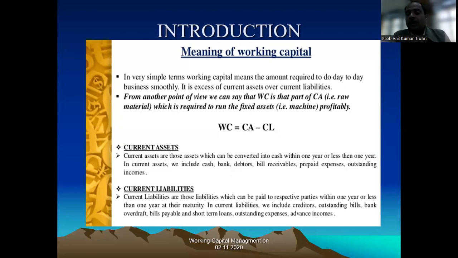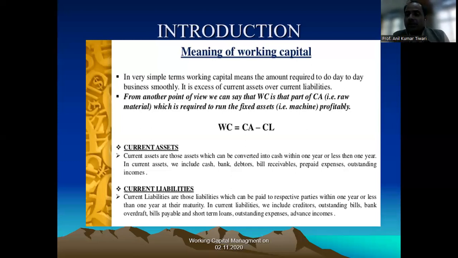We will discuss the different kinds of these assets later, but if a company has assets like cash, cash at bank, marketable securities, debtors, stock, prepaid expenses, all of these are part of current assets.